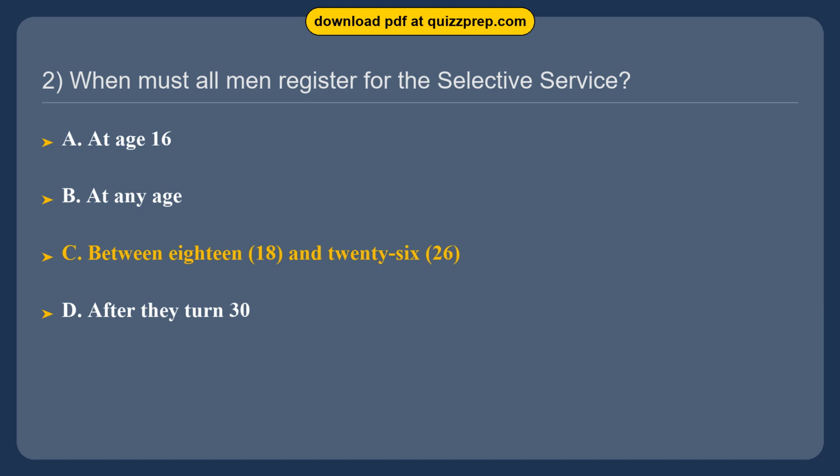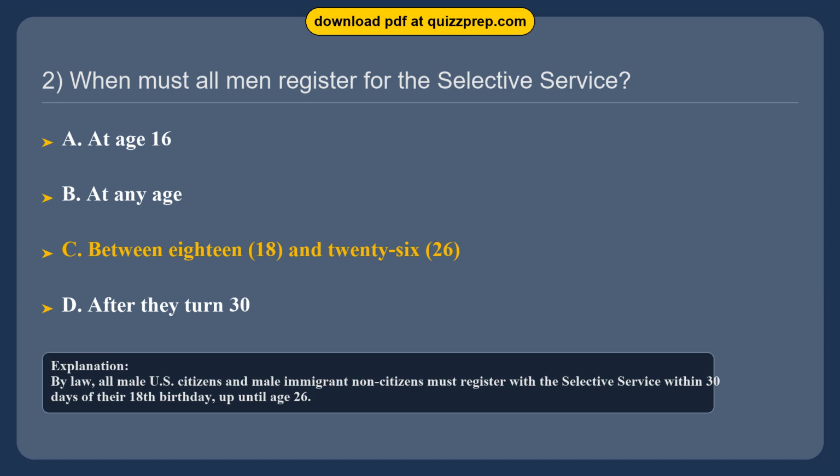The correct answer is option C. Between 18 and 26. By law, all male U.S. citizens and male immigrant non-citizens must register with the Selective Service within 30 days of their 18th birthday, up until